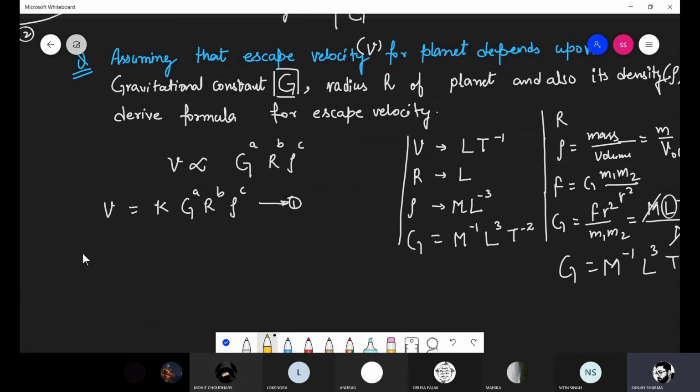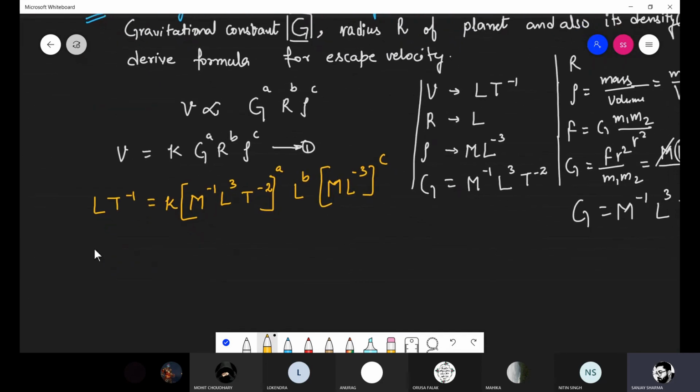Now I'm writing all the dimensional formulas here. For velocity it is L T minus 1, equal to constant. For the universal constant of gravity, this is M minus 1 L cube and T minus 2, and power a is also here. So I'm writing the power a. The dimensional formula for radius is L and power is b. The dimensional formula for density is M L minus 3, and whole power is c here.